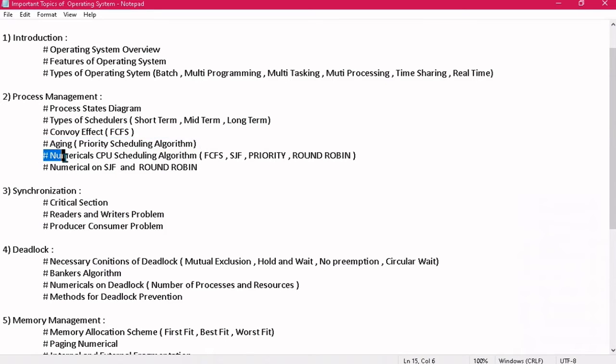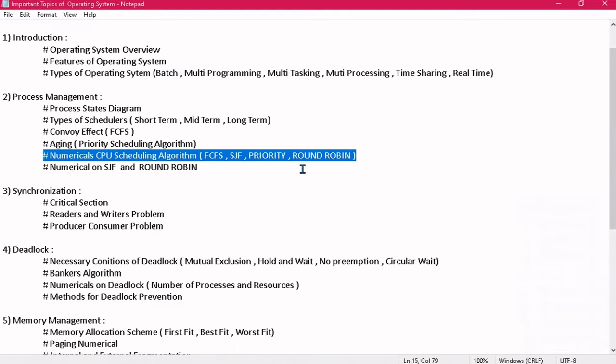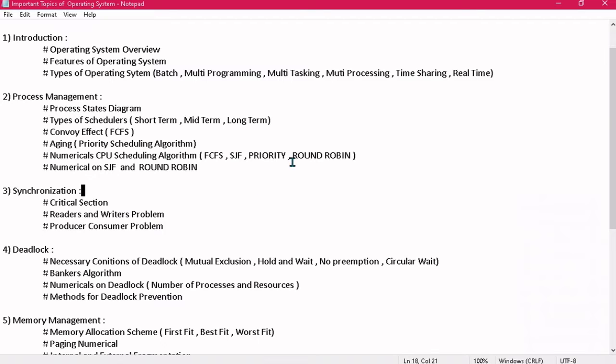And then of course, there will be 100% one question from the numericals of CPU scheduling. The different CPU scheduling algorithms are FCFS, SJF, priority, and round robin. There are very less chances that you might get a question from FCFS and priority because they are very easy. So certainly there is a chance that you will get a question on round robin, where you are given a quantum that has to be applied, and you can also get a question on SJF with preemption, that is SRTF, shortest remaining time first. Okay, so there are high chances that you may get numericals on SRTF and round robin.